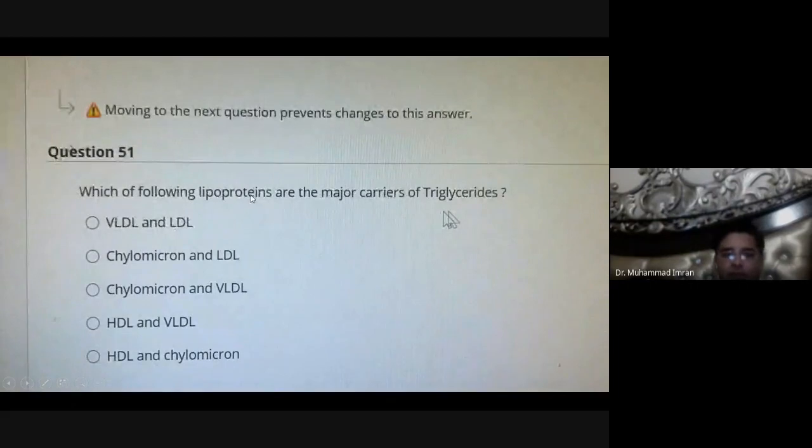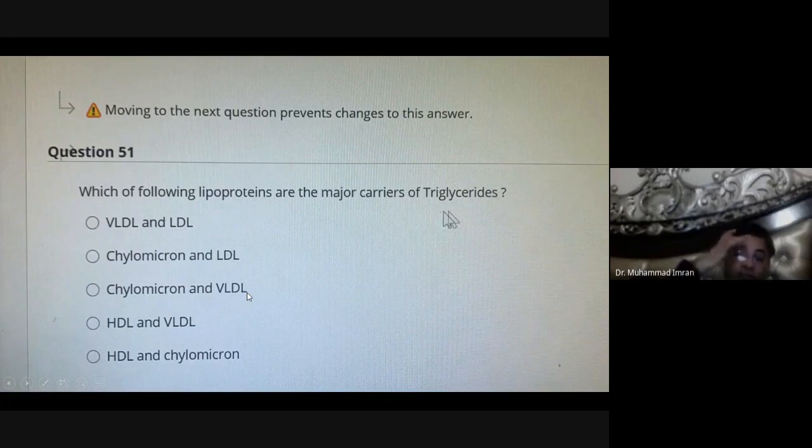Which of the following lipoproteins are the major carriers of triglyceride? It is chylomicron and very low density lipoprotein. Chylomicron and very low density lipoprotein are the major carriers of triglycerides.